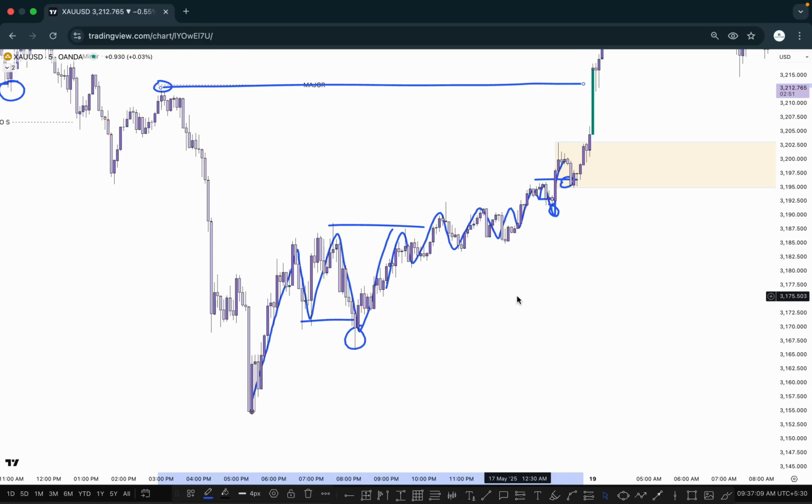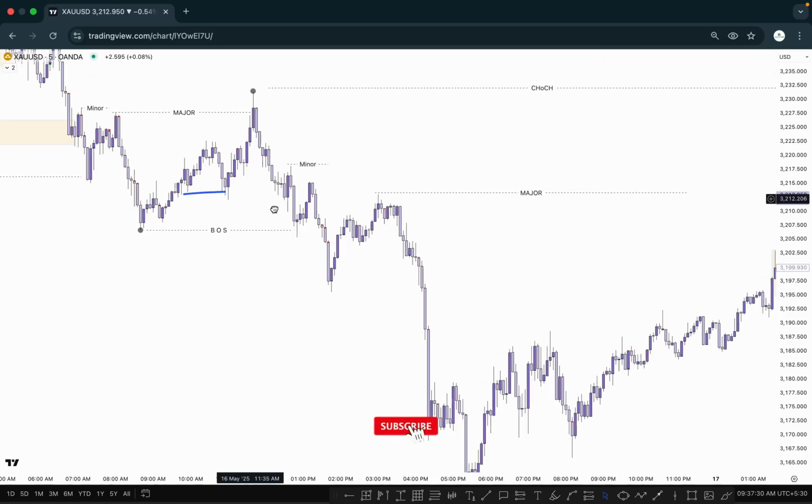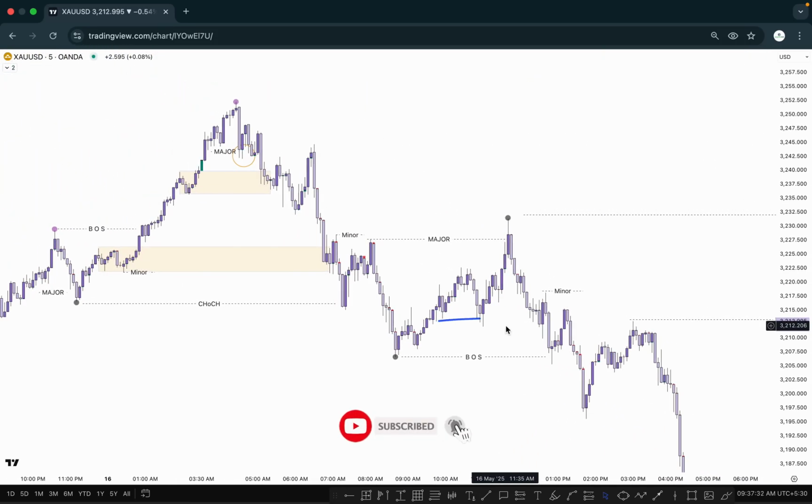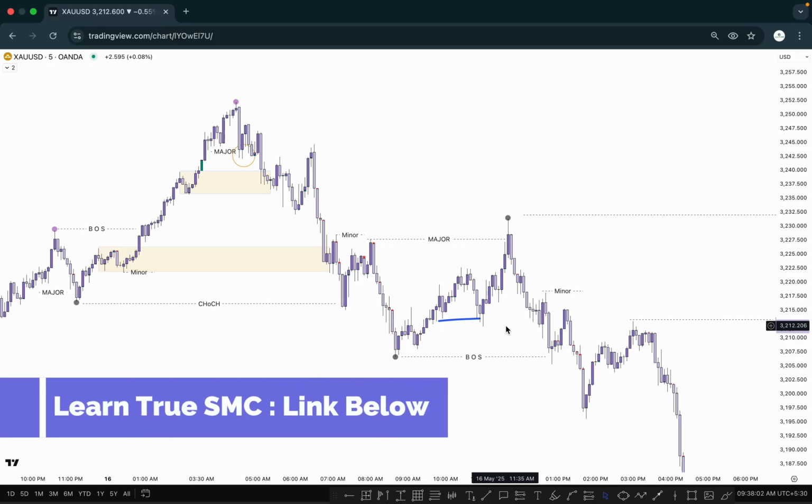I will explain these things in the upcoming video, how you can trade counter trend in a bullish market, in a bearish market, everywhere. So I hope you learned how we can mark the major and minor inducement and what is the difference between both of them. So thank you so much everyone for watching the entire video. If you did not understand any key points, simply you can watch this video multiple times. I'm very sure that this video will help you a lot in marking the major and minor inducement. I will show you in the next video how you can trade counter trend.